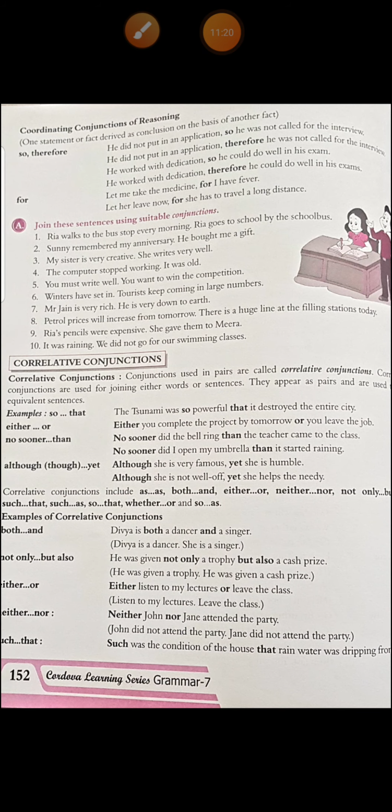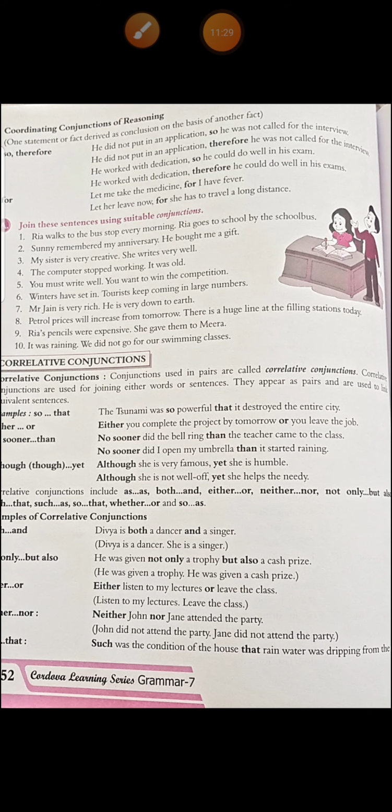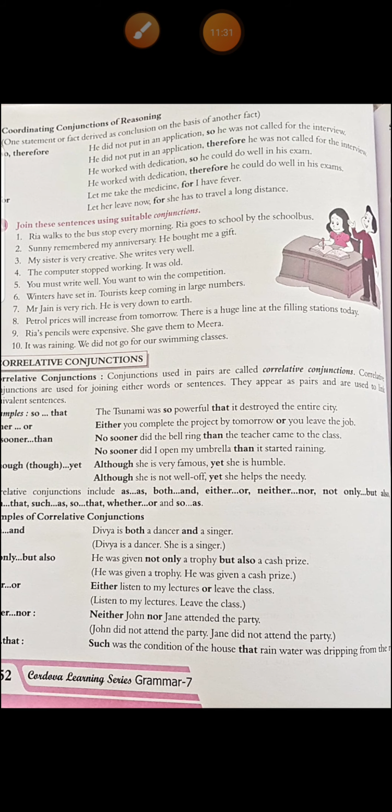Next is, Mr. Jan is very rich. He is very down to earth. Although Mr. Jan is very rich, he is very down to earth. Eighth is, petrol prices will increase from tomorrow. There is a huge line at the filling station today. There is a huge line at the filling stations today since petrol prices will increase from tomorrow.